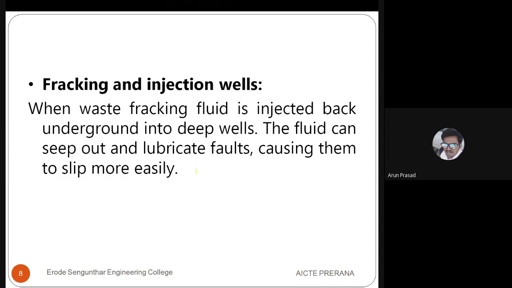Next, fracking and injection wells. I think you are all noting this down. Just take the hints. Fracking and injection wells. Take waste fluid, the fracking fluid, like textile waste or any chemical waste. Normally, what we have to do is extract the waste and impurities available in the water by some procedures and processes, then treat the water and inject it back into another surface, the ground, or else leave it, right?